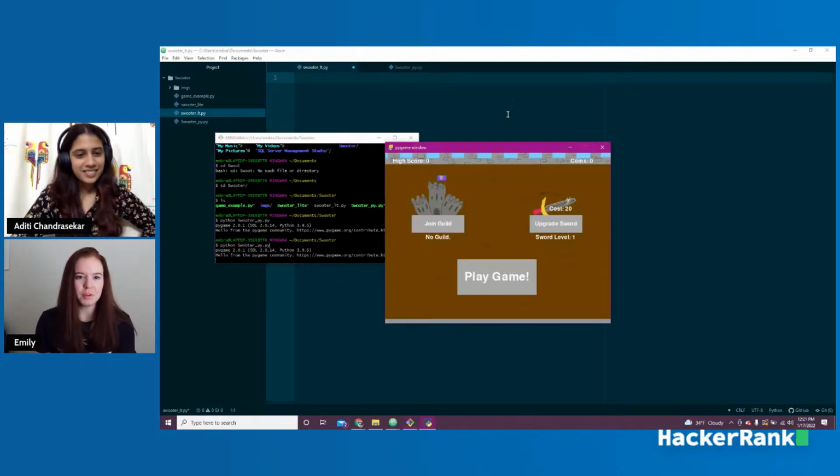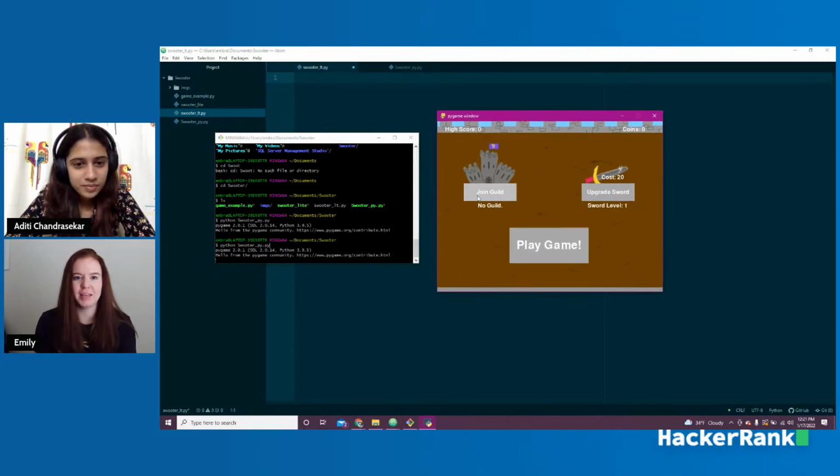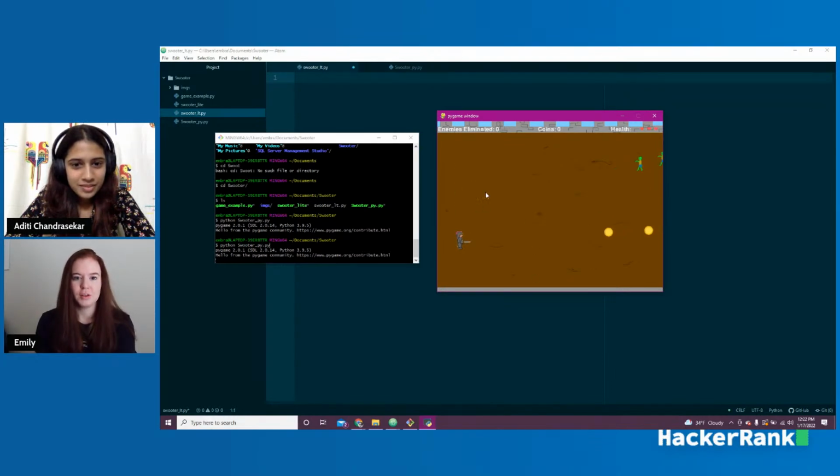But if I pull it up, you can see this is the main game. It has the ability to join a guild, which does nothing. It just puts a cape on your character or not. And you can upgrade your sword if you get enough coins. And here we're just going to hit play game. So I can hit the W and S keys to make this move up and down. I collect the coins. I can hit the space bar to shoot the zombies with my sword.